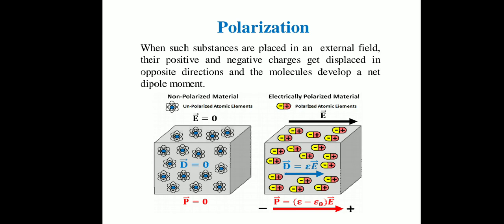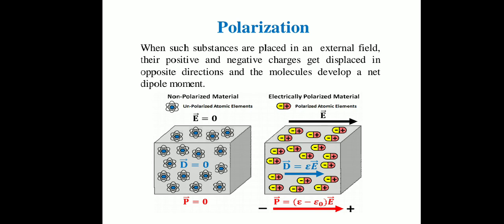Again, go to the figure for polarized material. E bar is now non-zero. D bar is also non-zero. Value of D bar is epsilon into E bar, and value of P bar is epsilon minus epsilon 0 into E bar.